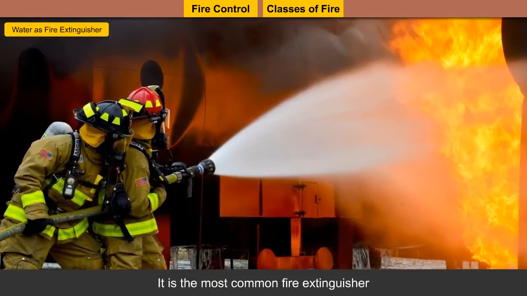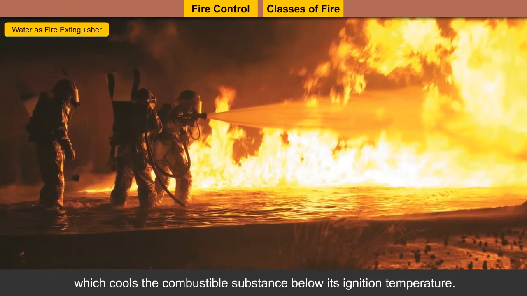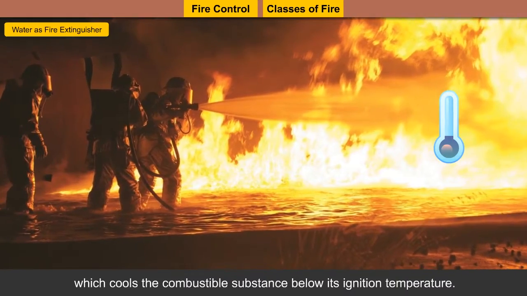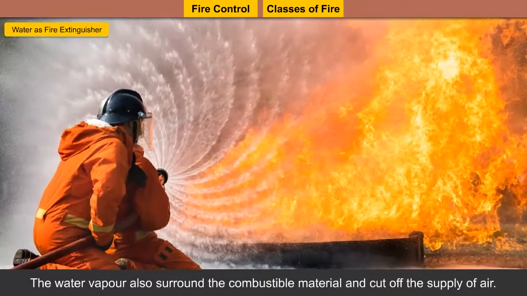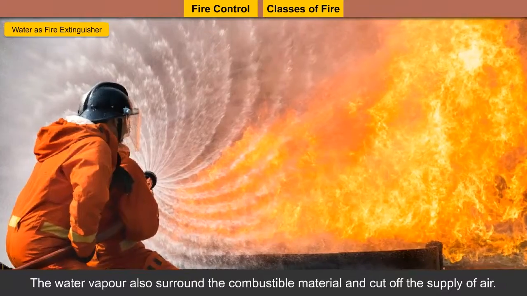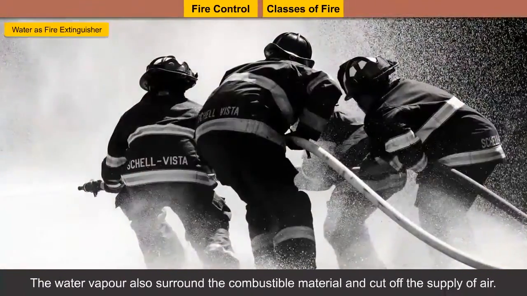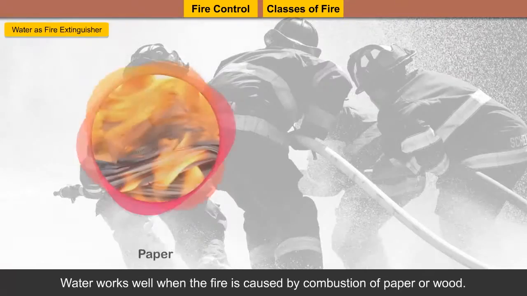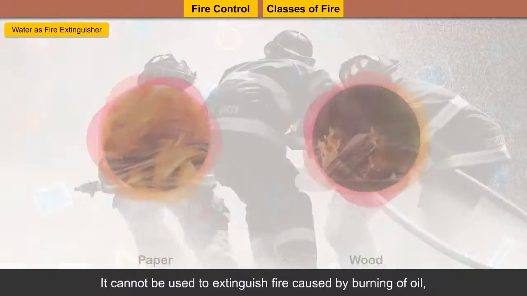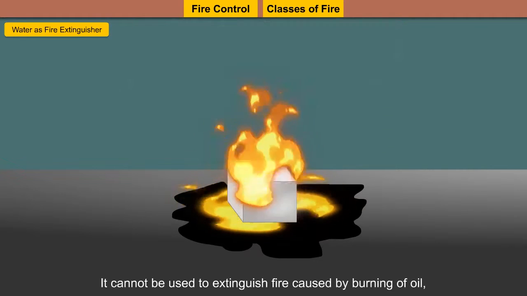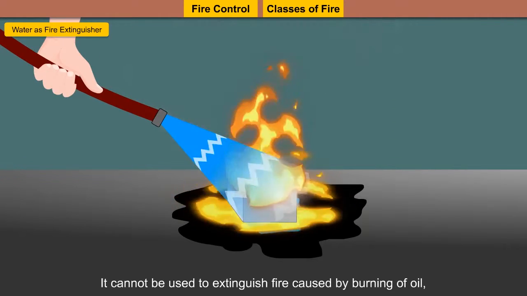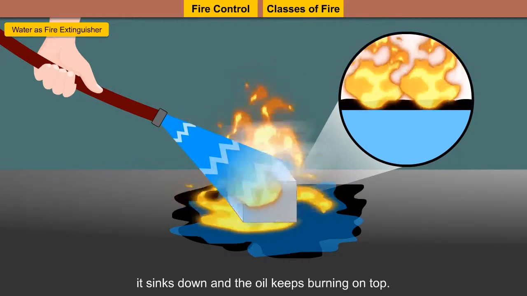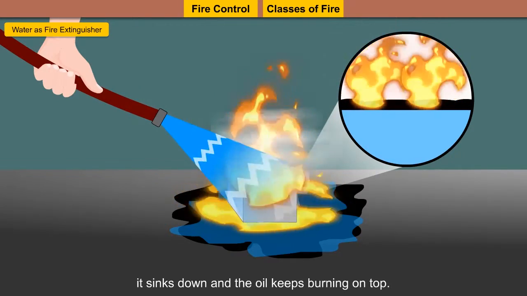It is the most common fire extinguisher, which cools the combustible substance below its ignition temperature. The water vapor also surrounds the combustible material and cuts off the supply of air. Water works well when the fire is caused by combustion of paper or wood. It cannot be used to extinguish fire caused by burning of oil, petroleum, etc., because, being heavier than them, it sinks down and the oil keeps burning on top.